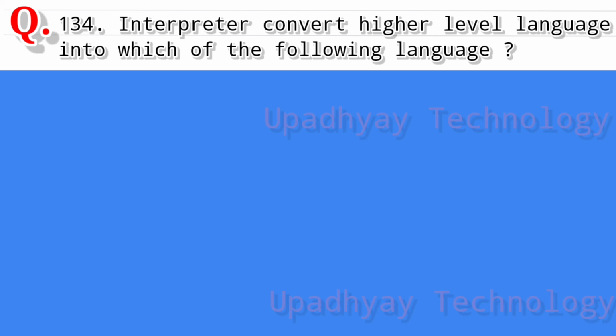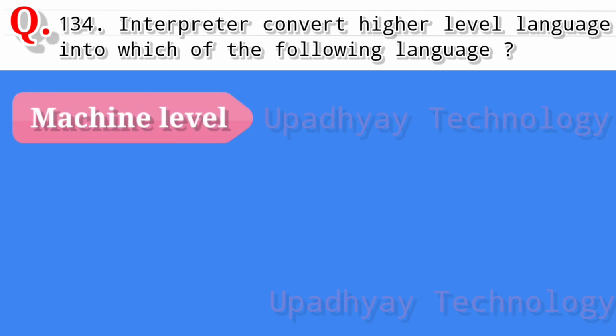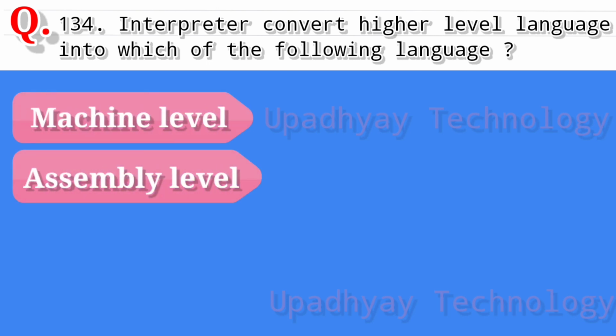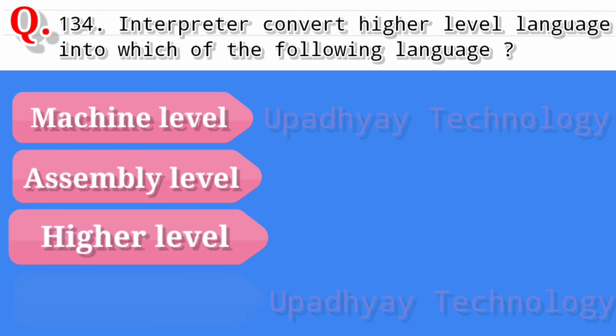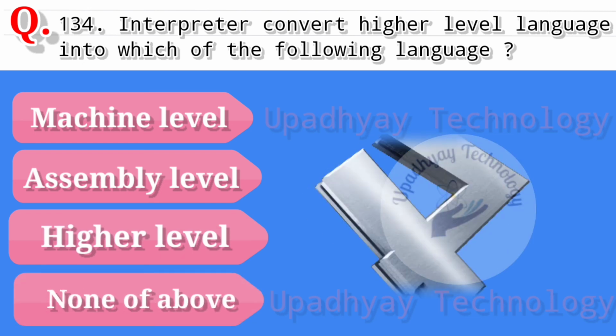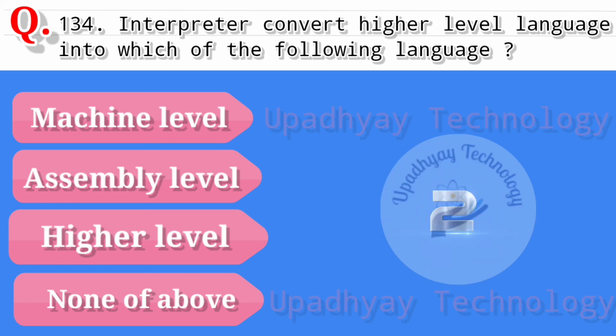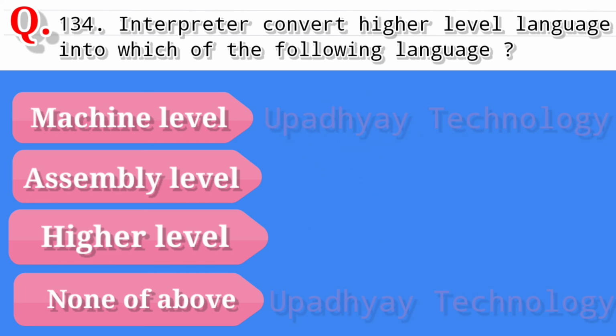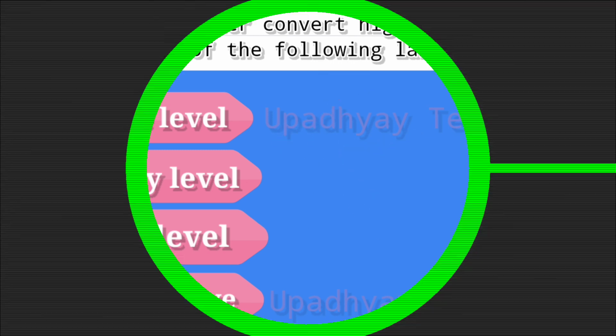Question number 134. Interpreter convert higher level language into which of the following language? And the options are machine level, second option is assembly level, third option is higher level, and the last option is none of above. And the correct answer is machine level language.